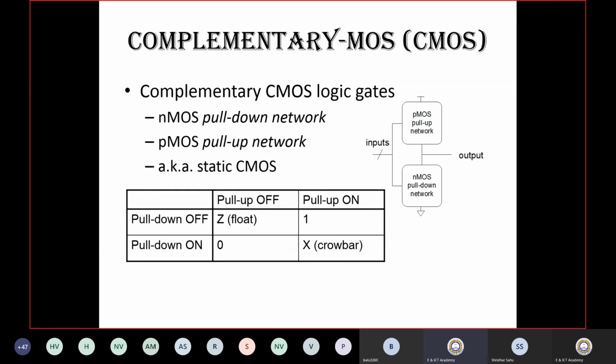Why I am highlighting this is because in the second half, after the break, we'll target some of the designs, especially at the transistor level, how to make a circuit design at the transistor level, because in the previous few days you have gone through some designs related to ADC and DAC that considered op-amp directly as an input.